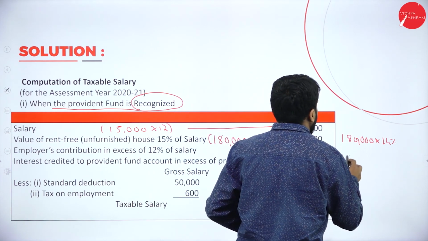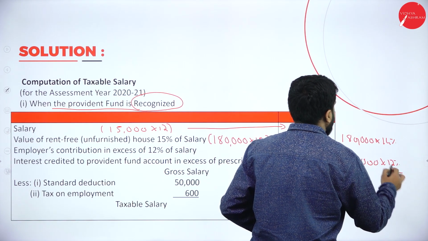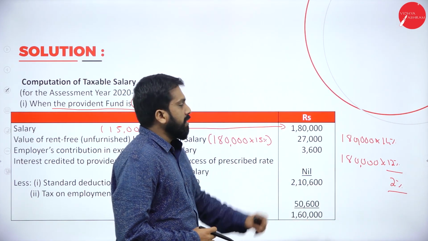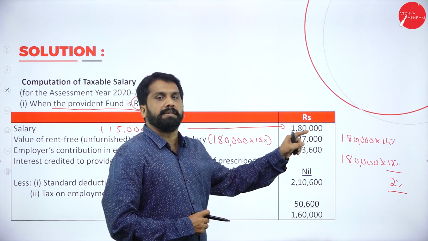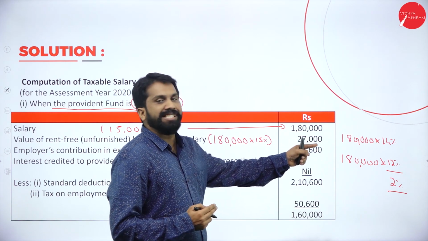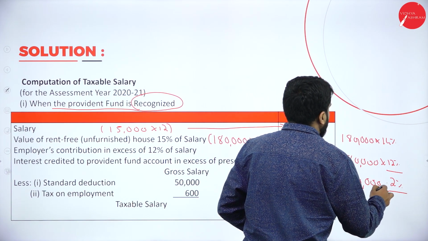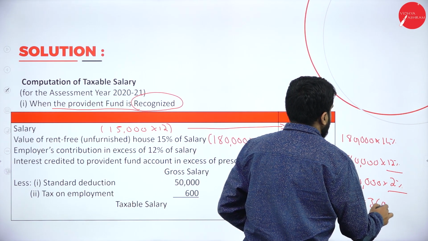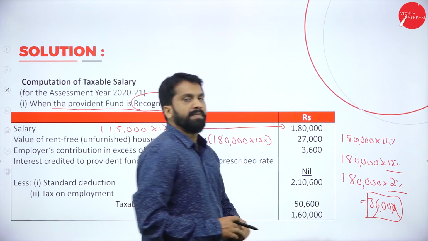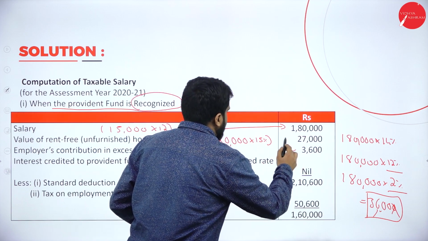On the same 1,80,000, what is the limit? 12%. 14 minus 12 is 2%. 14% is contributed by employer, the limit is 12%, the excess paid is 2%. Now, 1,80,000 multiplied with 2% will come around 36,000 or 3,600. It is not 36, it is 3,600. Now, your employer contribution is 3,600.